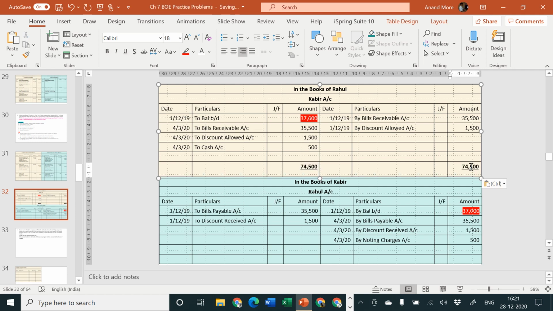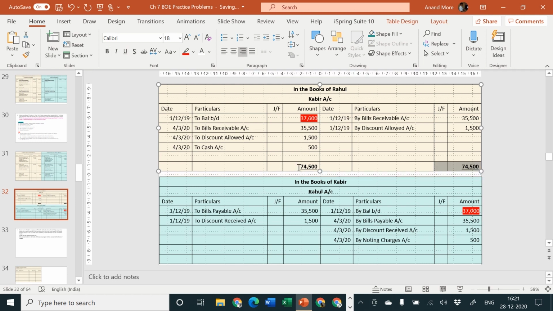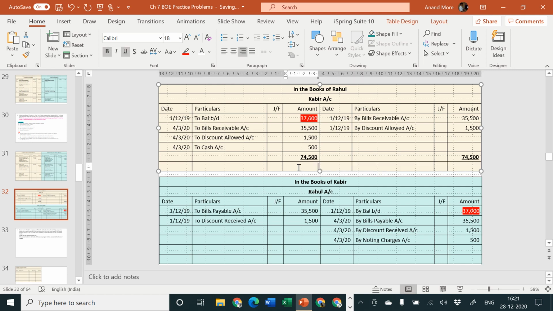Oh, there is a small change which I would like to do. Just a minute. I would like to put this amount in the second last line here, and here there is nothing. Why I'm doing this? Because I'm required to write the balances again. Okay, 74,500 minus 37,000 minus 35,500 and minus 1,500, that goes to 37,500.